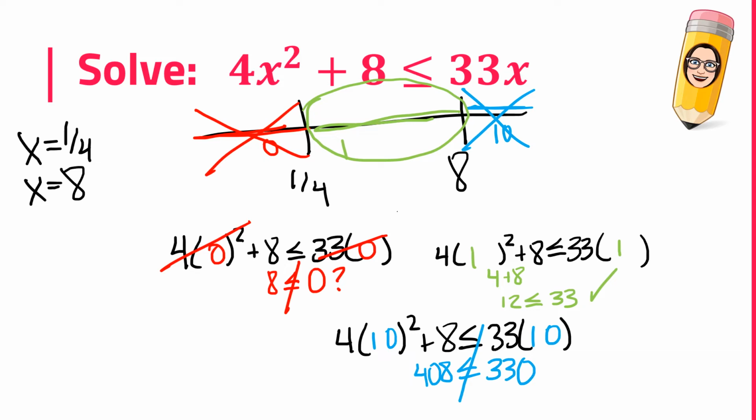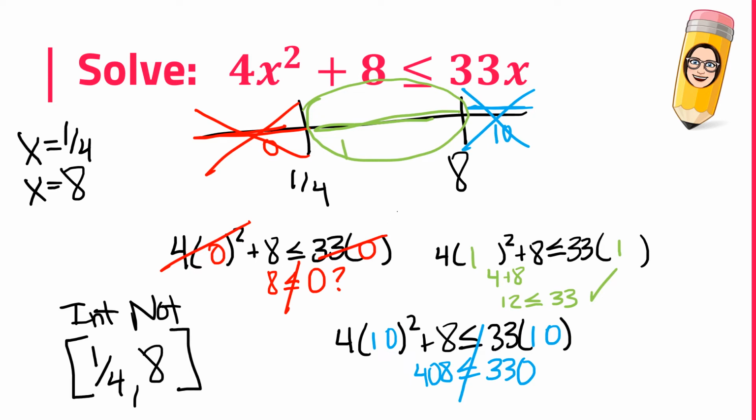So for my final answer, I want to write in interval notation the interval from 1/4 to 8. On each side, we're going to have a bracket. Do you remember why? It's or equals to. Because it's or equals to, that means I can include that exact value. Now let's just acknowledge the pattern here. We had a pattern on my number line of no, yes, no. You're going to keep an eye out for this pattern on the rest of the examples.